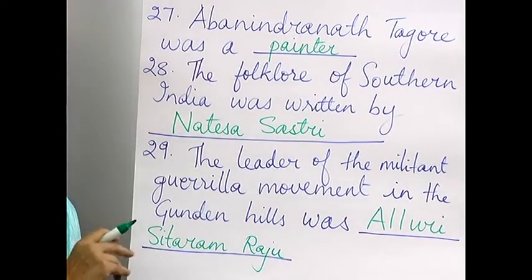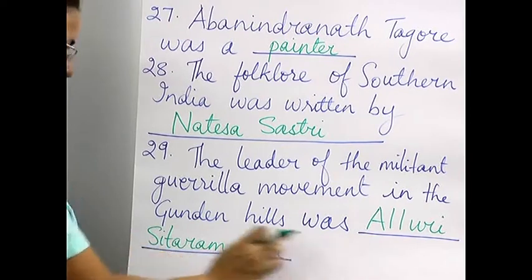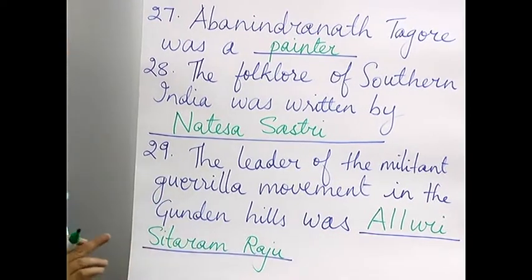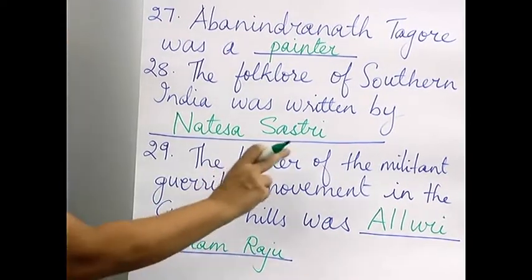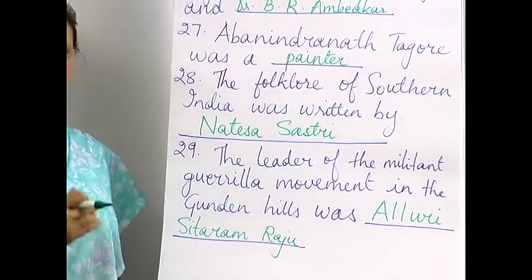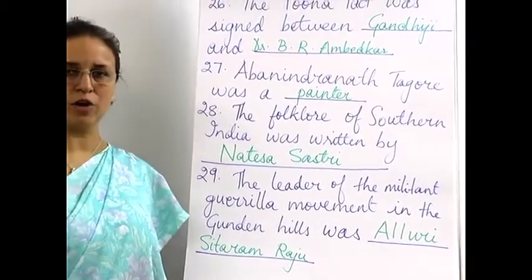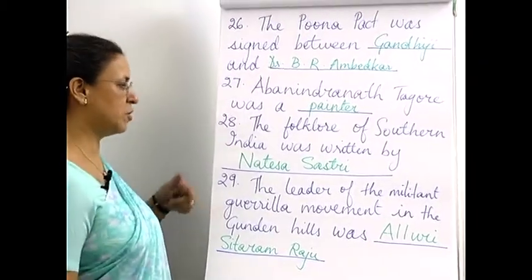They can also ask you, which movement did Alluri Sitaram Raju lead? So then you will have to say the militant guerrilla movement in the Gudem Hills. That means that was the movement that he led. So it doesn't matter if they change the style of asking the question, you should still be able to answer.